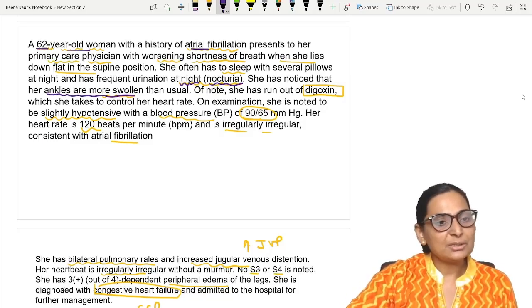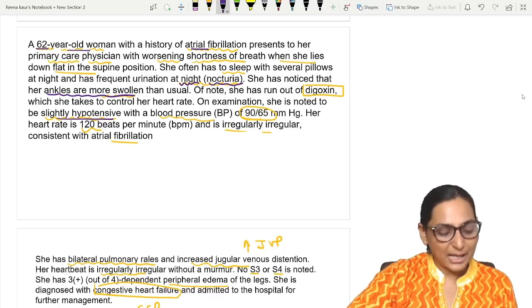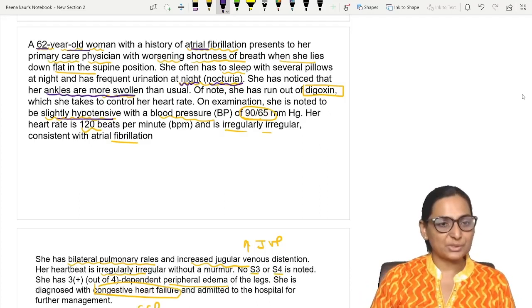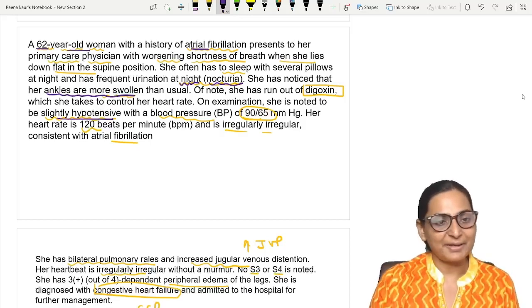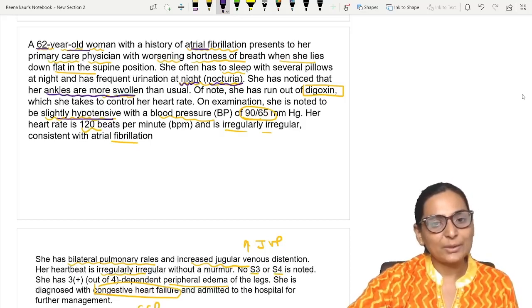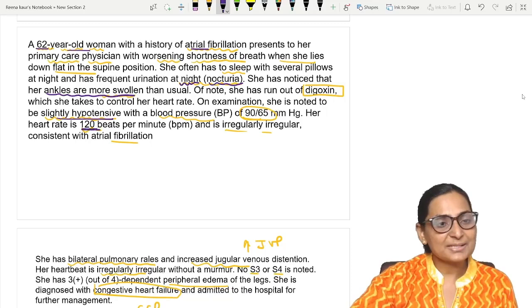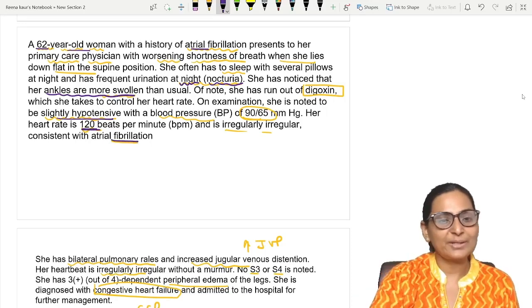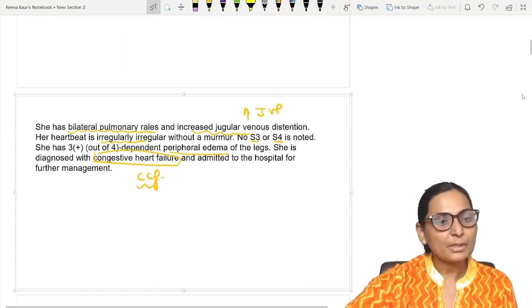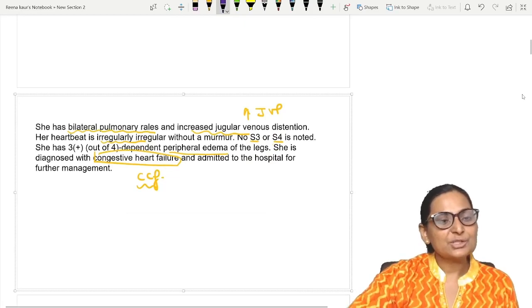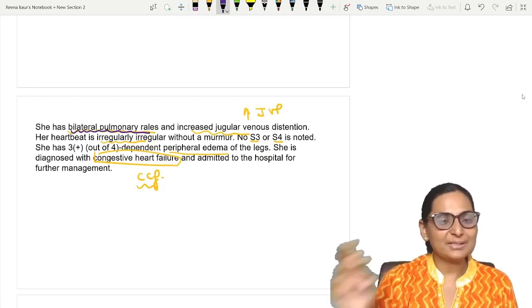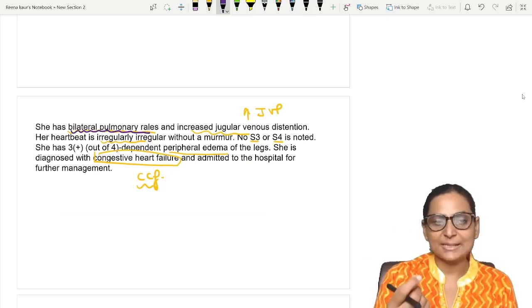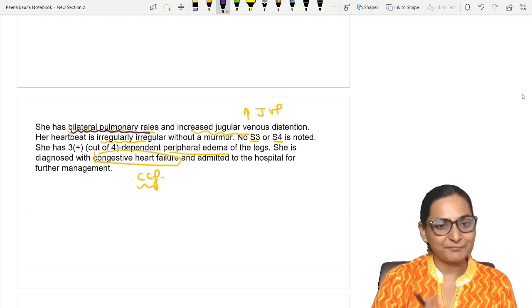On examination, she is found to be slightly hypotensive. You know that the normal blood pressure is 120/80 and her blood pressure is 90/65. Heart rate is irregular and fast, which is 120, because she already has atrial fibrillation. She is found to have bilateral pulmonary rales, that means on auscultation with the stethoscope, rales which are adventitious breath sounds are found.